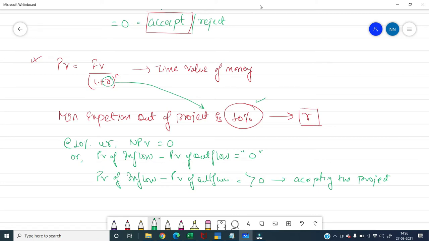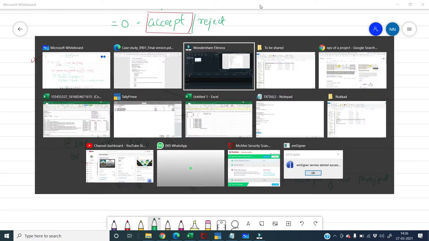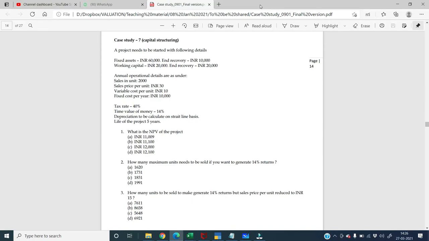Now let's try to understand what this particular case study is and why we need to use goal seek and what is the concept of NPV in relation to this case study. So first let's try to understand each and every attribute of the sum and then start. The sum says a project needs to be started and following are the details. Fixed asset of 60,000 rupees and recovery of 10,000 rupees. Okay, and the period for this entire project is 5 years.